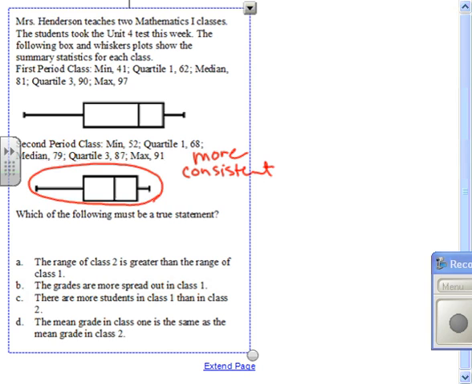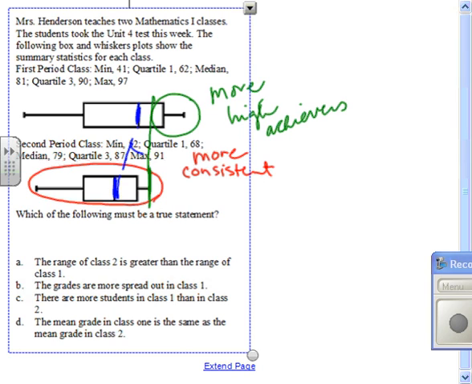However, here's another point to look at. This represents the maximum value for class 2, and you'll notice that this class had many more high achievers. And in fact, if you look at one other thing here, you can see that the medians aren't terribly far apart, but class 1 has a higher median.